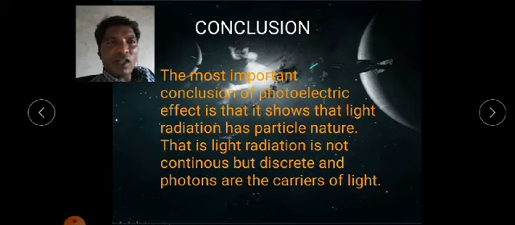The most important conclusion of the photoelectric effect is that it shows that light radiation has a particle nature. Light radiation is not continuous but discrete, and photons are the carriers of light. Photons are emitted in the form of discrete amounts of energy. That discrete amount, or part, of the light radiation is called a photon. And this is the conclusion of the photoelectric effect.